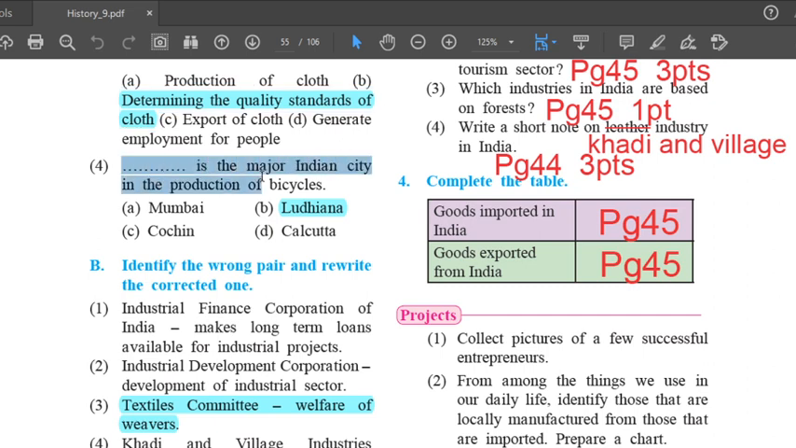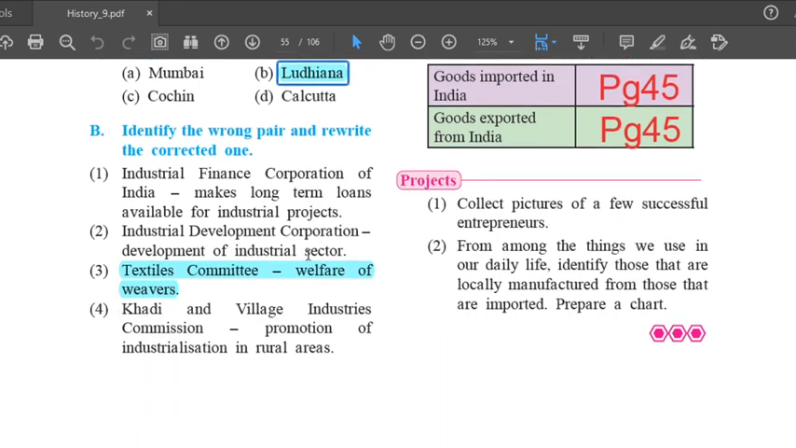Fourth, dash is a major Indian city in the production of bicycles. The answer is Ludhiana. Question number B. Identify the wrong pair and rewrite the corrected one.